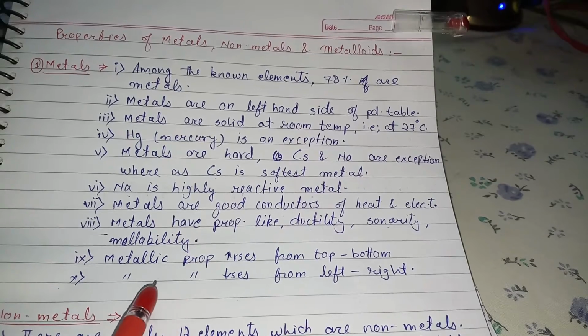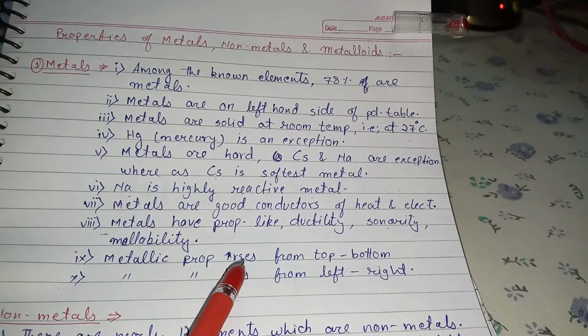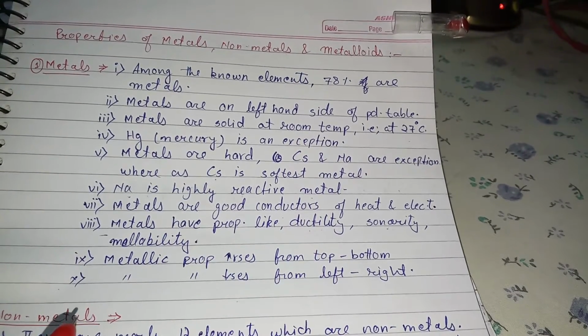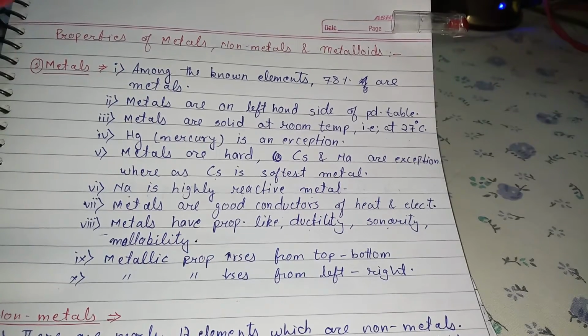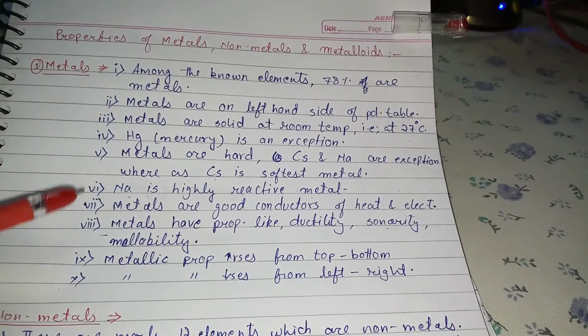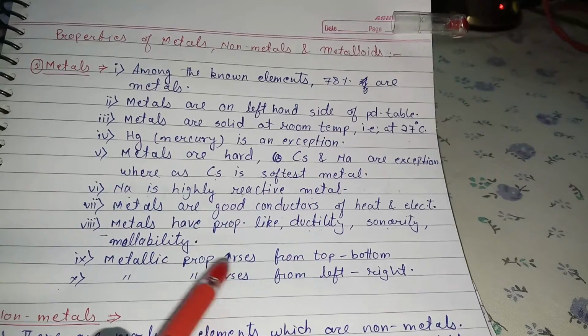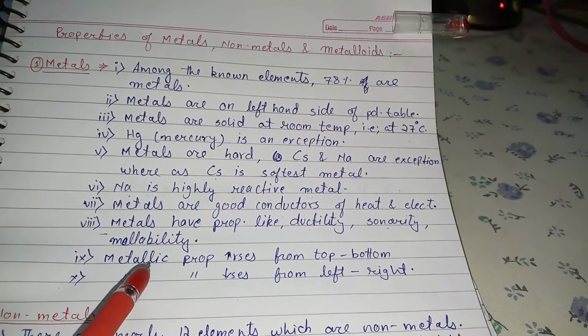Now, metallic property increases from top to bottom. When we move from top to bottom in the periodic table, the metallic property increases.